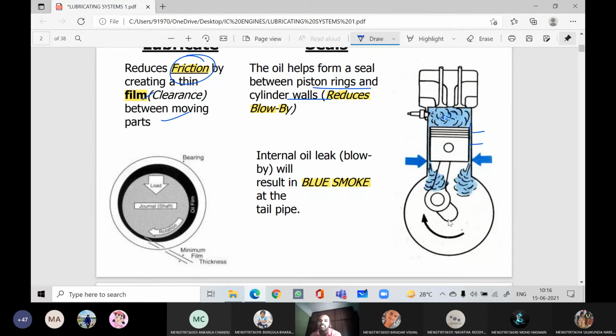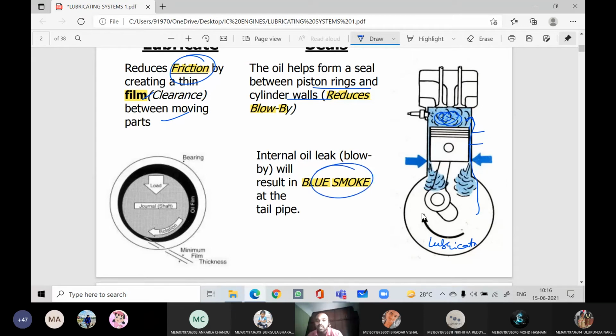What will be present inside this crankcase? Oil. Very good, engine oil, lubricating oil. So there may be chances of gases entering the lubricating oil, or this lubricating oil entering the combustion chamber. When this oil burns inside the engine cylinder, it will give blue smoke.